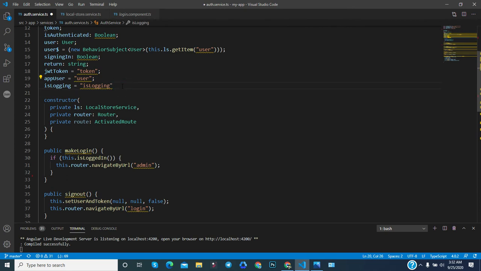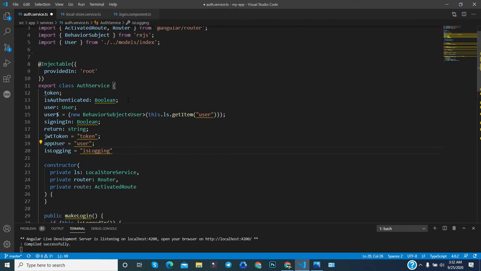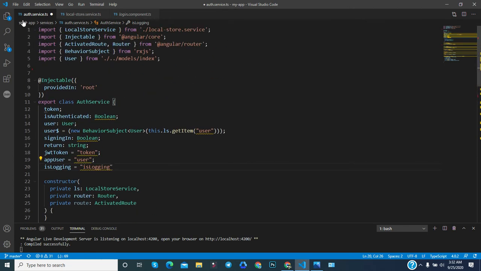This is one way. And another is that suppose you open this auth service after a long time, because after completing the authentication, developers rarely open these services since it's already done.